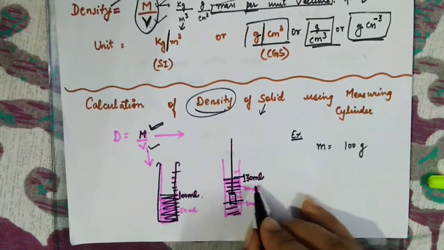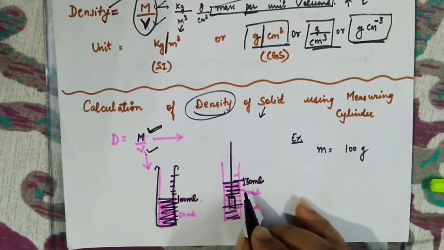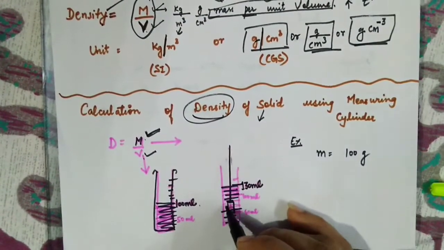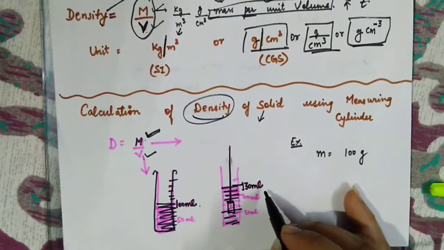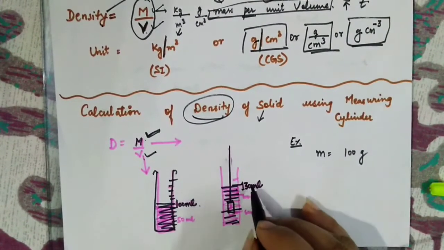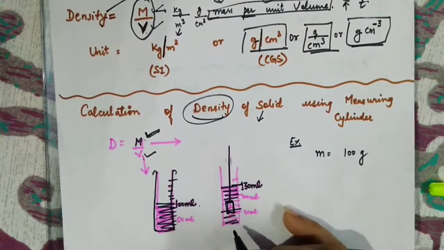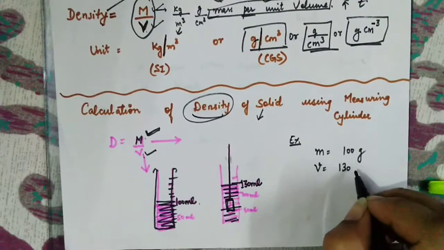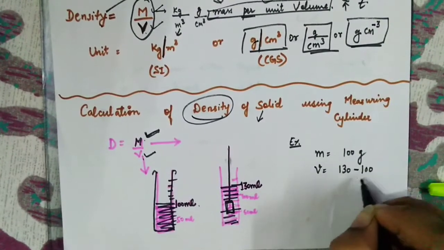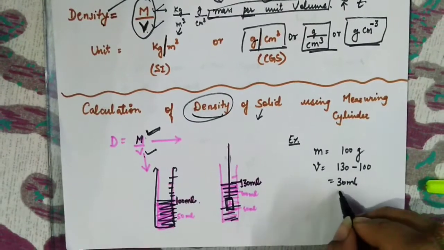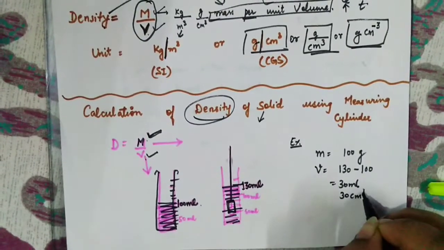Can you please tell me how much change has come? The initial level was 100 ml. Now after dipping the solid substance, the level has gone to 130 ml. How much change has come? 30 ml. That means that was the volume of this solid cube. So volume is 130 minus 100, which is 30 ml. Now you write it ml or you write it 30 centimeter cube, it means the same.